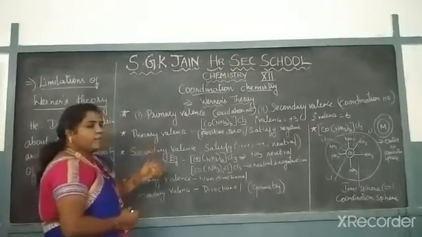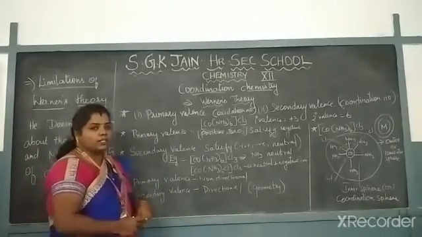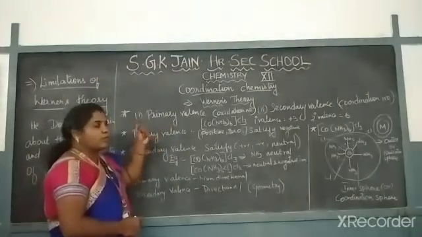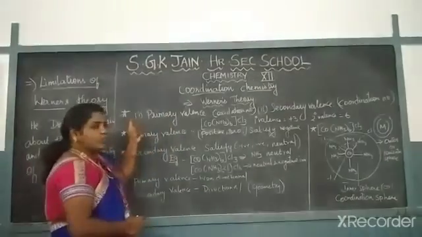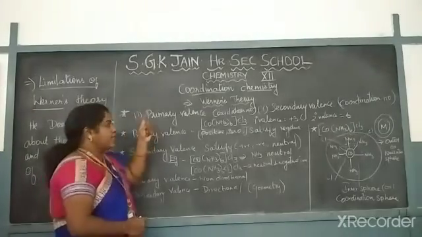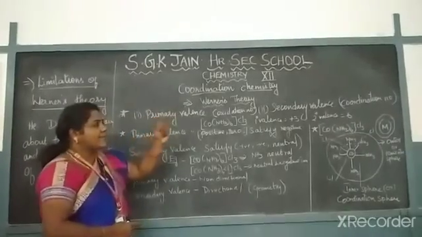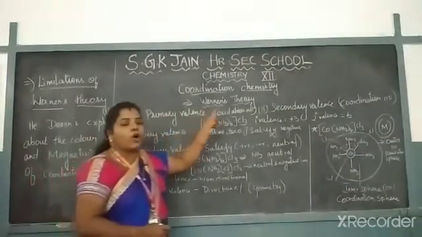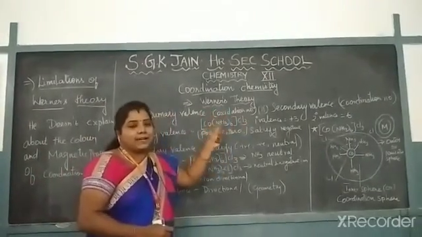Totally we have 5 points in Werner's theory. The first one: coordination compounds exhibit 2 valencies, the primary valency as well as the secondary valency. How can you find the primary valency? Based on the oxidation number of the central metal atom.